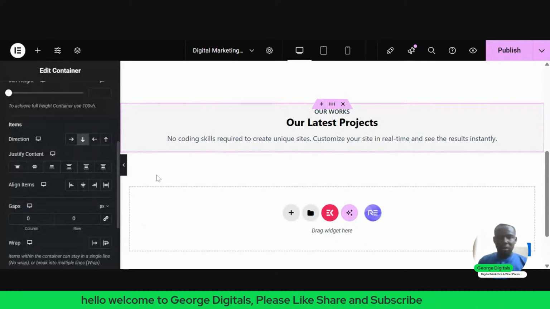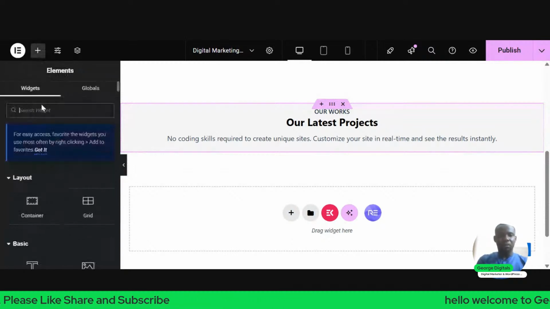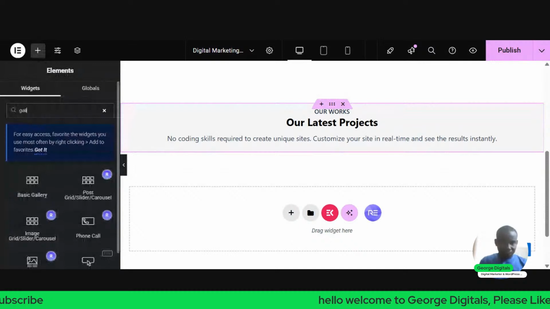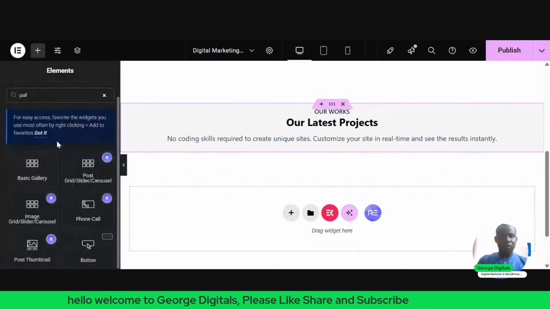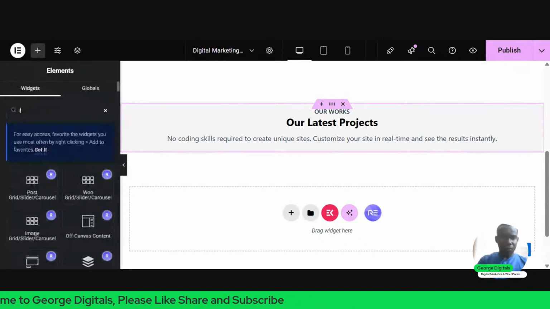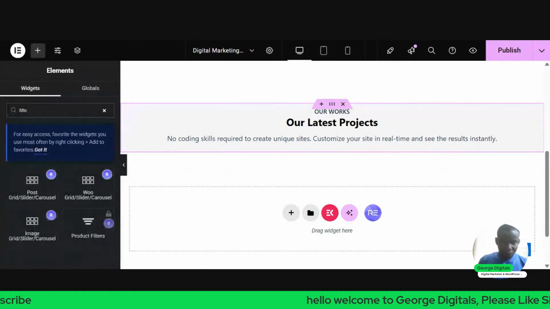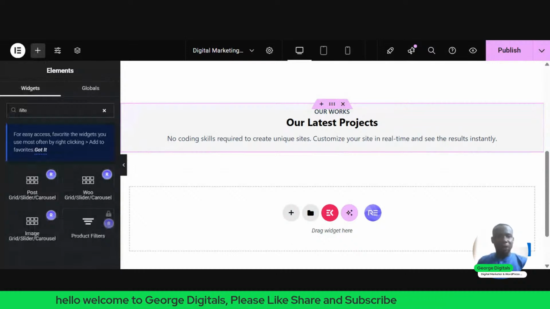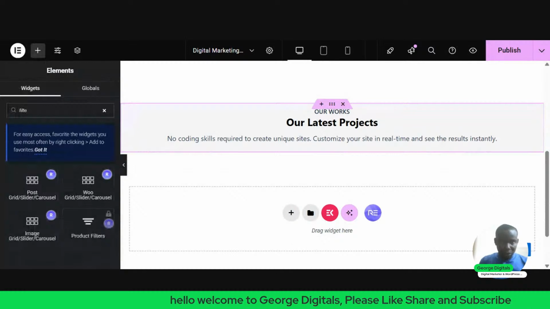So I'll click back on this plus. So just click on this place, search for tab instead. I'm looking for one stuff, I'm not seeing it. It's under Elementor Pro. So once you click on that tab, what I want to do is I want to select this tab. I'll drag it, I'll drop it under.